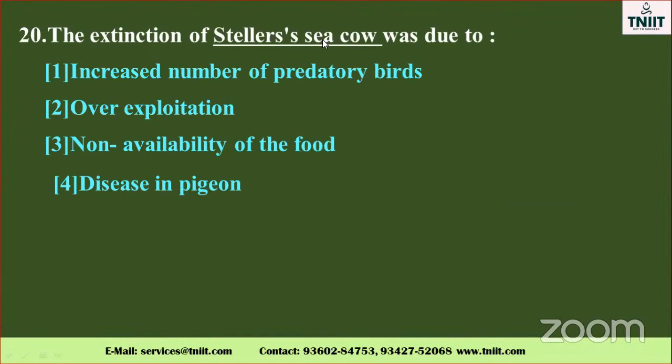The extinction of Steller's sea cow was due to. It is a direct question, my dear. Increased number of predatory bats, cow, they told, isn't it? So bad, it will not come. Over exploitation, that is very, very important. That is the correct answer. Non-availability of food, no. Disease in pigeon, no. The extinction of Steller's sea cow was due to over exploitation. Direct question, my dear. What is the next one?